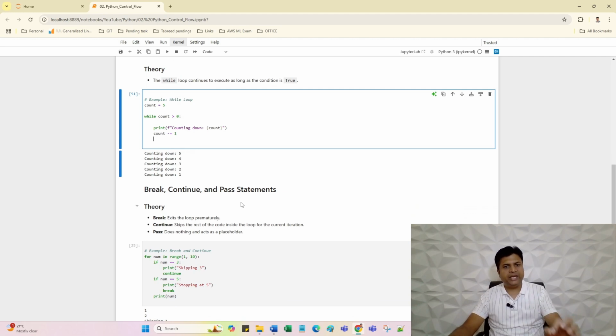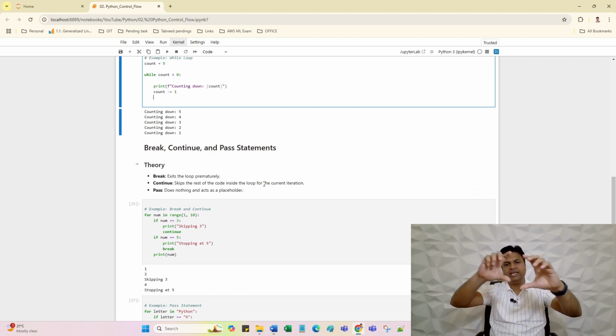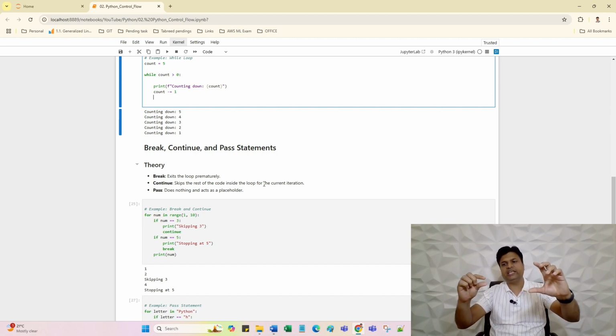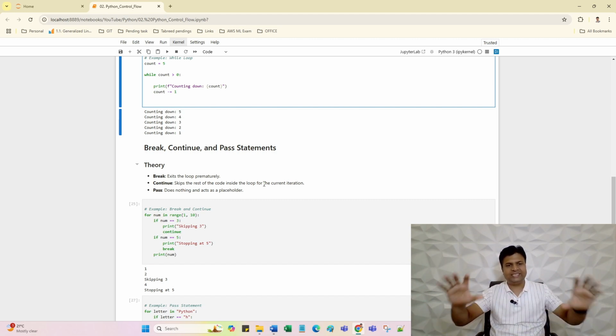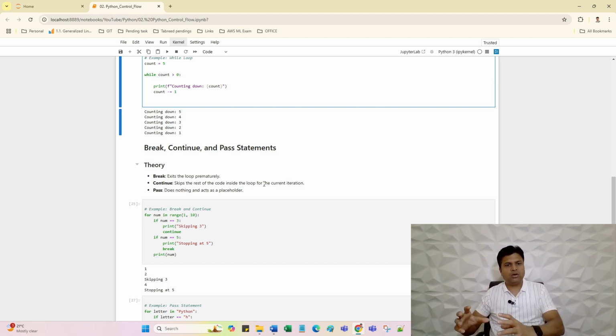Next is break, continue and pass statement. I will explain. Break exits the loop permanently. So in any program when the loop is running and the system-defined keyword break comes somewhere, the loop will exit immediately and no other condition will be checked by the control. If continue comes anywhere in the loop, this means the remaining code of the loop will not execute.